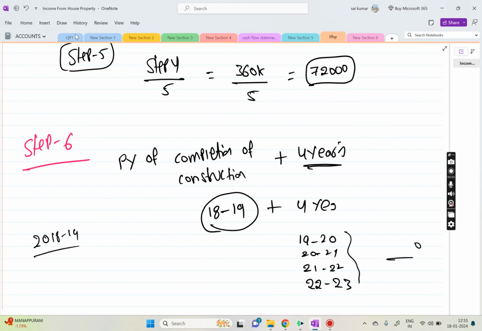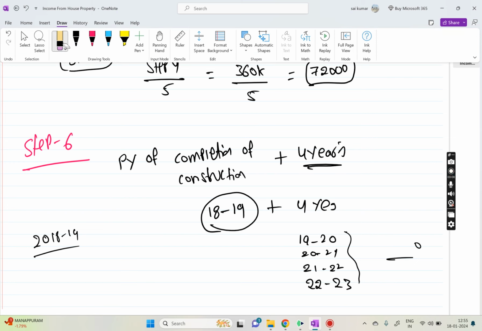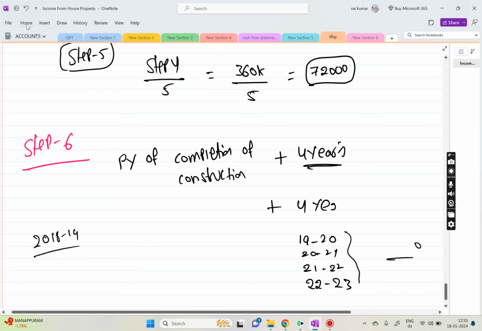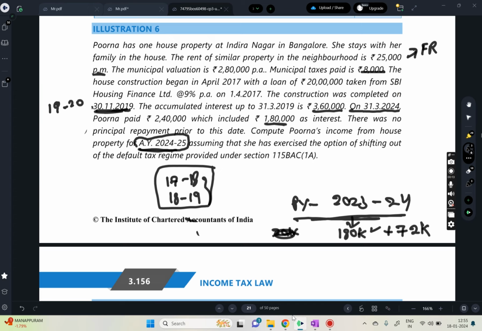Okay, just a small correction. Here, the previous year of completion of the construction: if you see in our question, it is completed on 30/11/2019, so it will fall in 19 and 20.